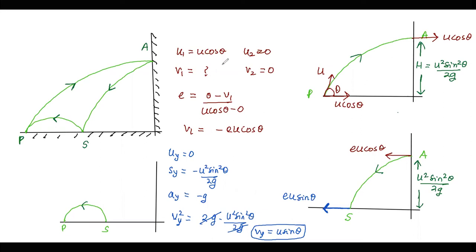So in this case, as it will impact at S, the velocity of impact at S is going to be u sine theta, and since the coefficient of restitution is E, it is going to bounce back with EU sine theta. And I'm extremely sorry, this must be EU cos theta. The x-axis component is EU cos theta. This is the cos theta part. And it is becoming EU sine theta.